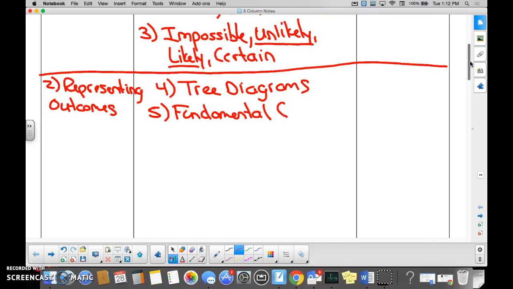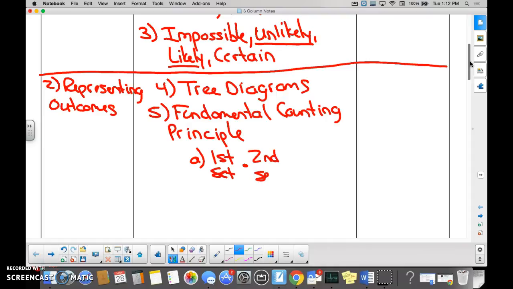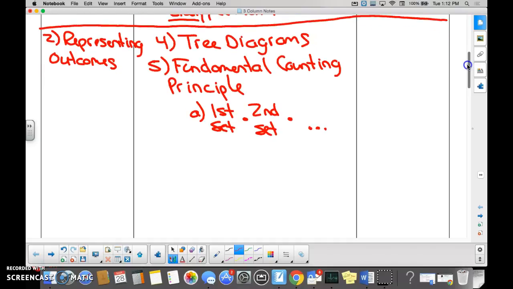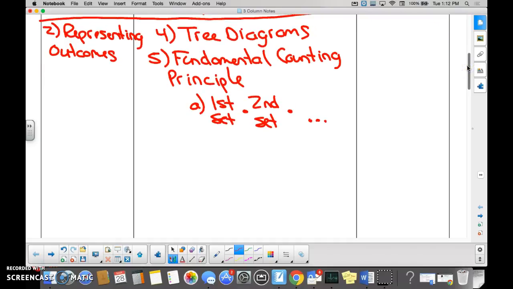And we have a formula for the fundamental counting principle. Peta, do you remember what that is? It is the first set of outcomes times the second set of outcomes, and so on and so forth. So times, and I'm going to just dot it, right? And do you remember that when we were working with tree diagrams and the fundamental counting principle, we actually made a T-chart? One side we had the fundamental counting principle showing us the number of outcomes. On the other side we actually had the tree diagram mapping all of those out, right? Yes, no?